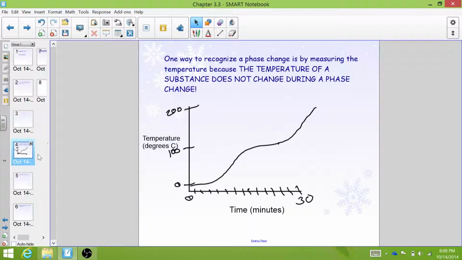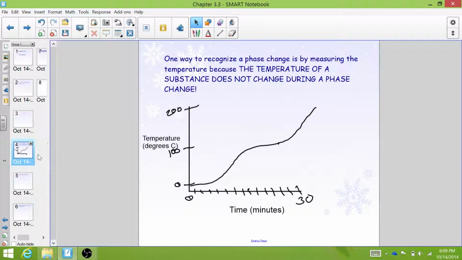Now, one way to recognize a phase change is happening is by measuring the temperature. And this is because the temperature of a substance does not change during a phase change. Let me say that again. The temperature of a substance does not change during a phase change. That sounds really weird because you would think, okay, I usually need to heat up a liquid to get it to vaporize, or I need to cool down a liquid to get it to freeze, which is true. But once that process starts to happen, the temperature will no longer change.